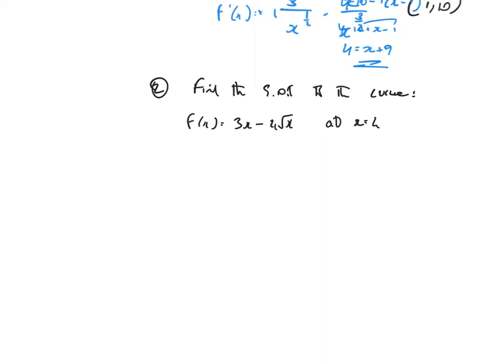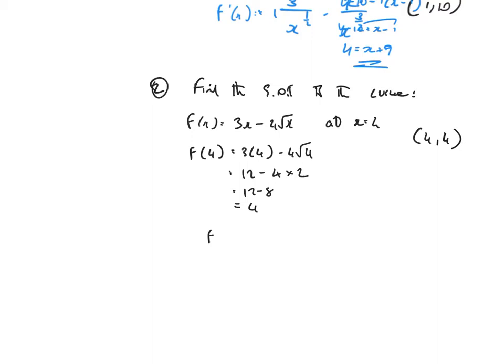So first move is to sub 4 into the function. That's 3 lots of 4 minus 4 lots of the square root of 4. That's 12 minus, well, square root of 4 is 2, so that's 4 times 2. That's 12 minus 8, and that's 4. So my point then is (4, 4).